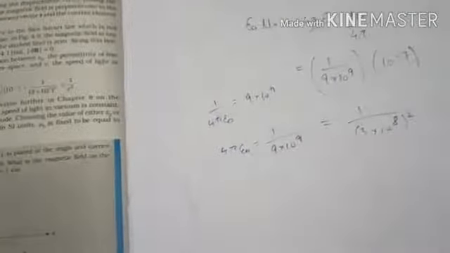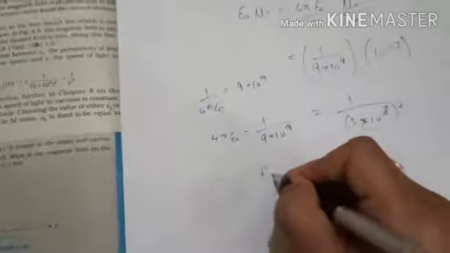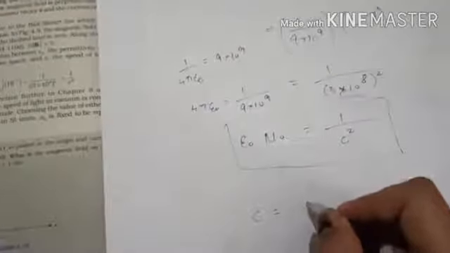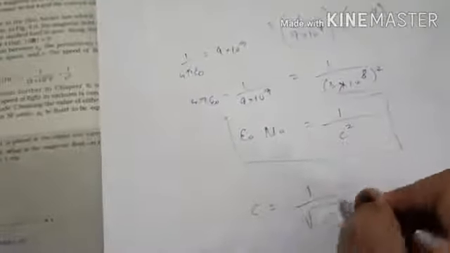to the power 2. This is the speed of light, and we denote the speed of light by c. So this will be 1/c square, so the value of epsilon naught mu naught is equal to 1/c square, or we can say c is equal to 1/root over epsilon naught into mu naught.